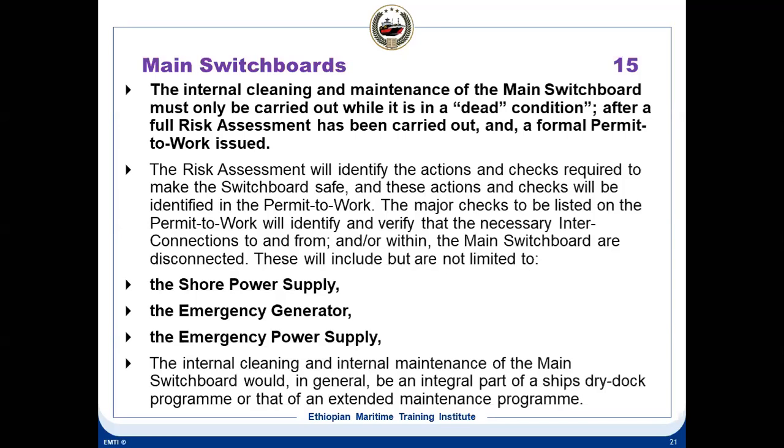In an emergency also, as I told you last time, when you have a problem with some breaker, you need to segregate the switchboard. So you can segregate it. That is the reason we always run generators, one on the number 1 side, one on the port side. In case of an emergency, you have one generator on the port side, one on the starboard side, and you can segregate it. Okay. So for main switchboard maintenance also, the same procedure, like internal cleaning and maintenance, you need to proceed with the same risk assessment and isolation procedure. Everything has to be continued.